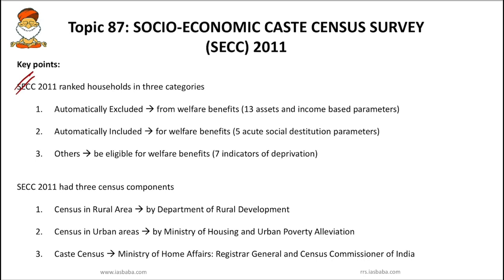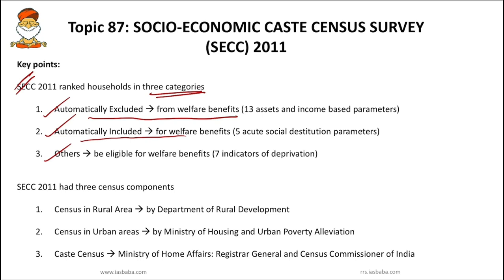And the next important fact is that SECC 2011 ranks households in 3 different categories: automatically excluded, automatically included, and others. Those households who are rich, who come above the poverty line and are high income class, are automatically excluded from the welfare benefits. And there is a category of people who come under automatically included.